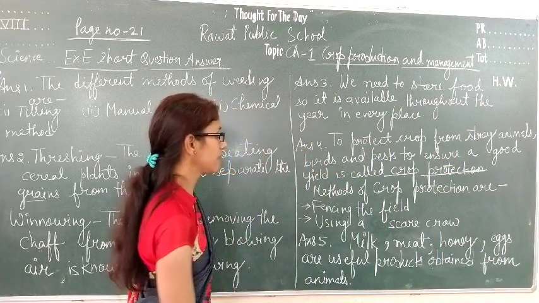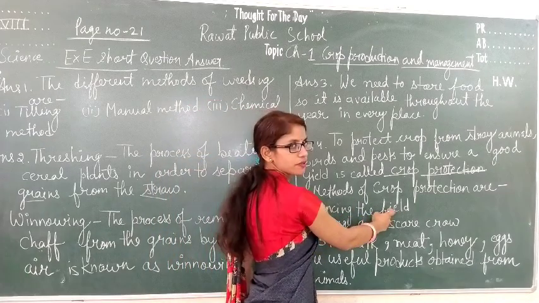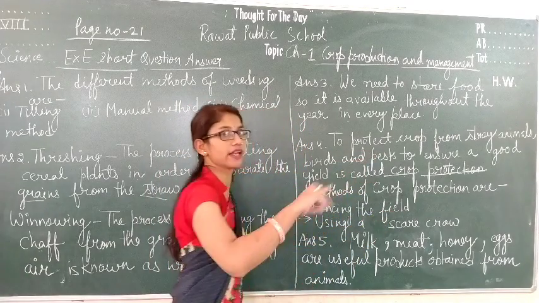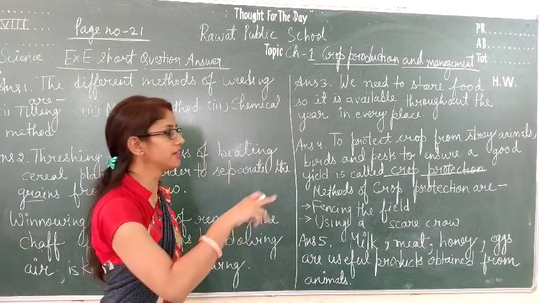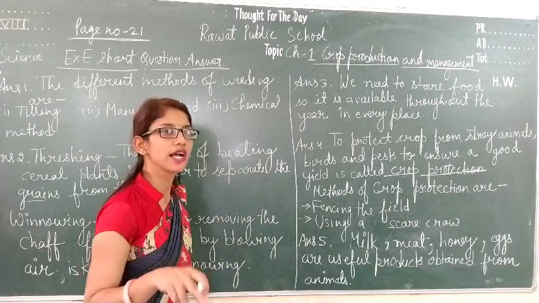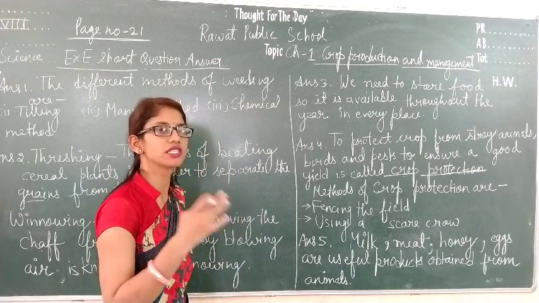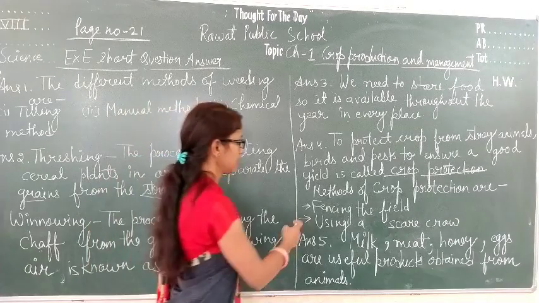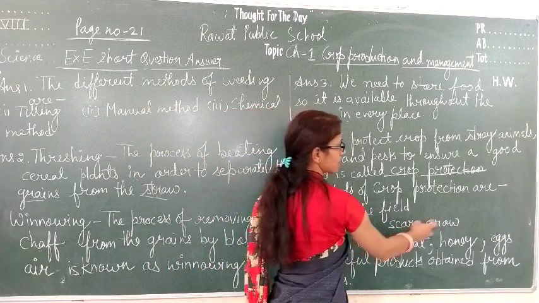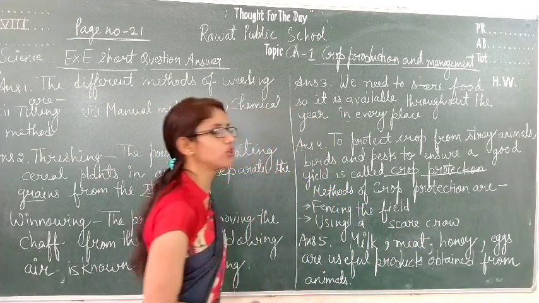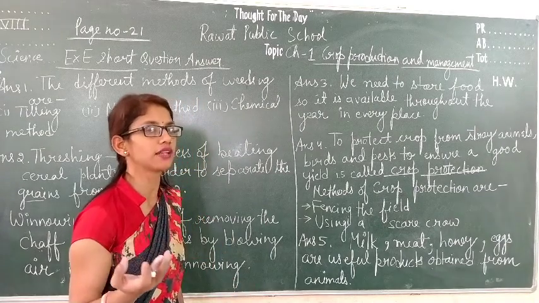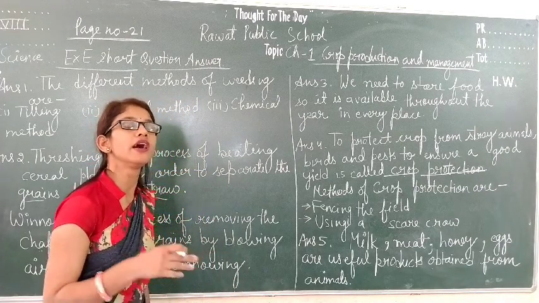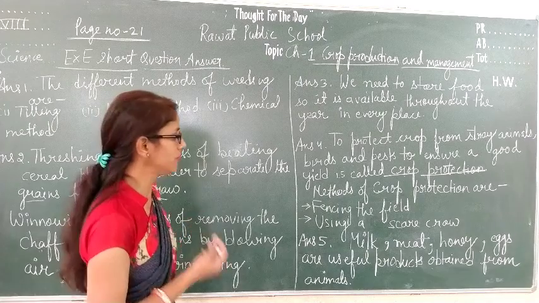The different methods are fencing the field. Iron wires are applied on the outer side of the field so that the stray animals cannot enter in the field. Next is using a scarecrow. Scarecrows are also installed so that the birds and the stray animals will remain away from the crop field.